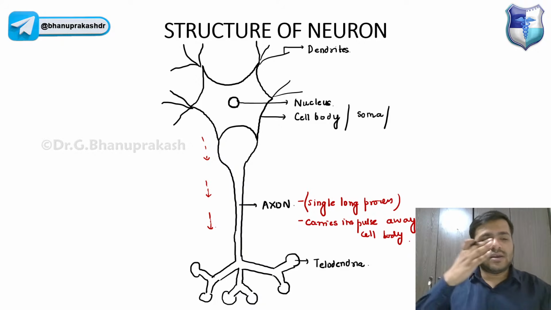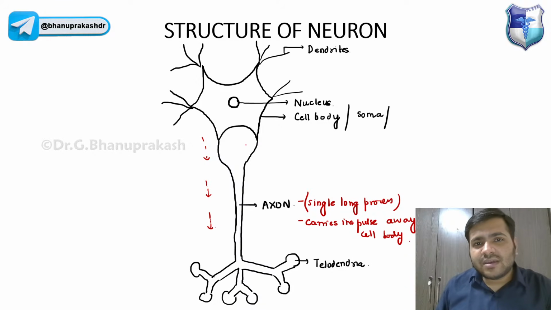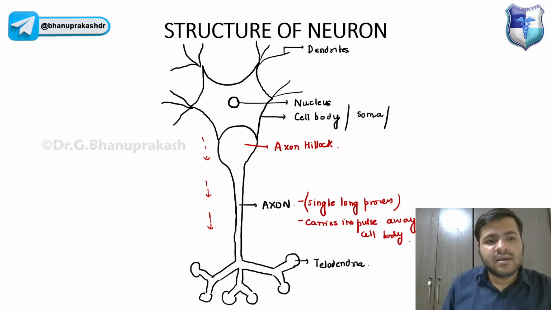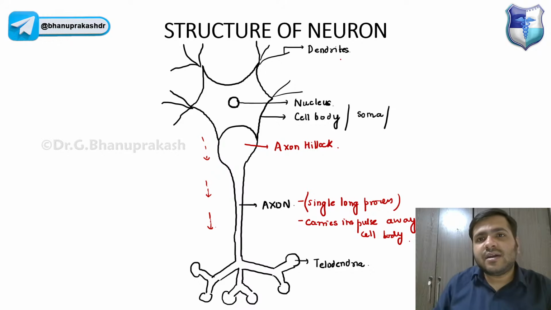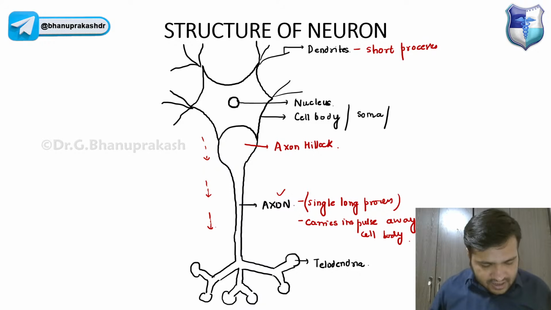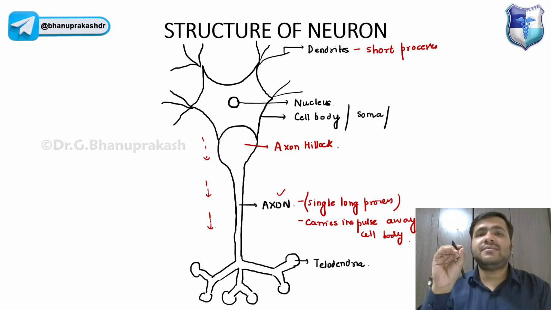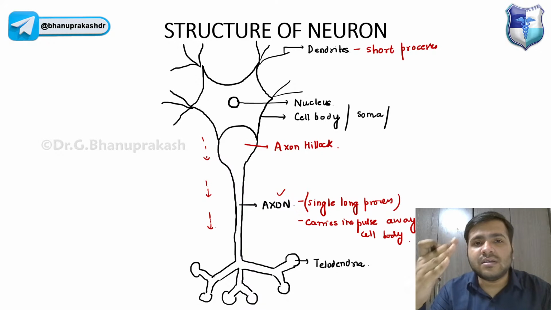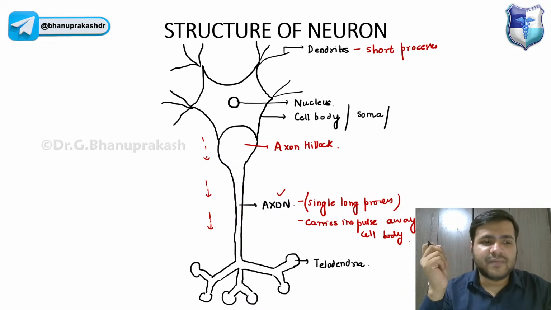Right now, guys, remember that the part from where the axon is beginning over here, this is the axon hillock, guys, right? Remember, dendrites are basically the short processes. Long process, it's axon only. If I'm talking about the short processes, guys, it is the dendrites, right? So what is the function of the dendrites, guys? They receive the stimulus, and they conduct nerve impulses to the nerve cell body, right? So that is something you have to remember.